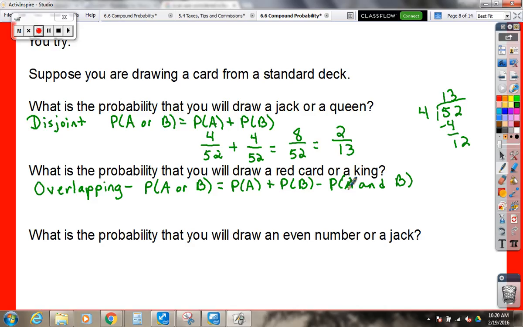Okay, so first, event A is drawing a red card. Olivia, how many red cards would there be in a deck of 52?